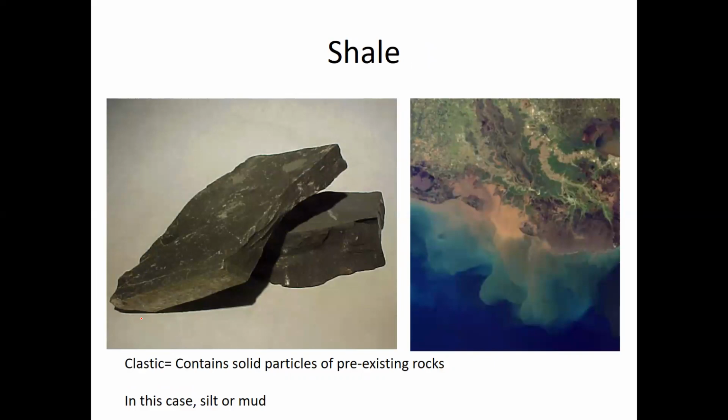Shale is also clastic because it's made up of mud, which is really tiny particles of rock. So whenever that mud lithifies and forms a rock, it forms shale, which is another example of a clastic sedimentary rock.